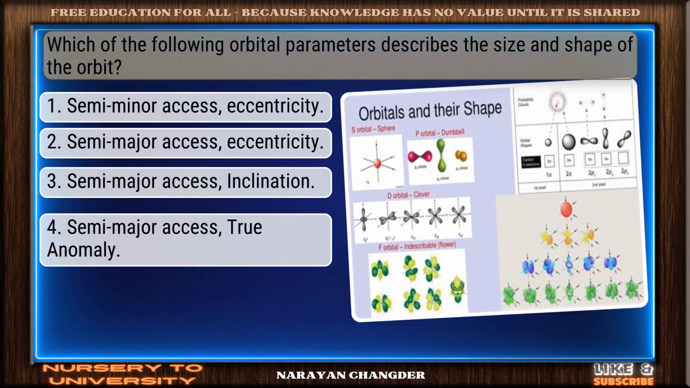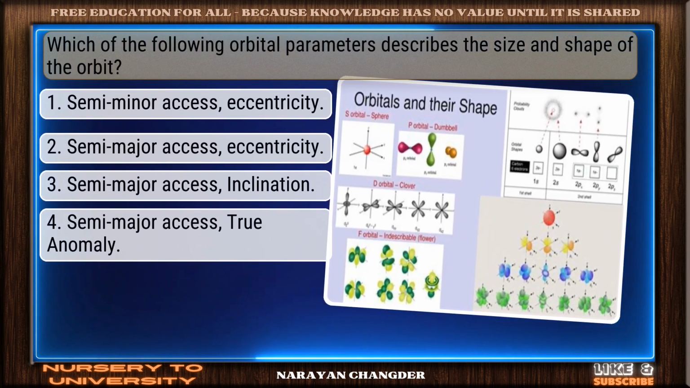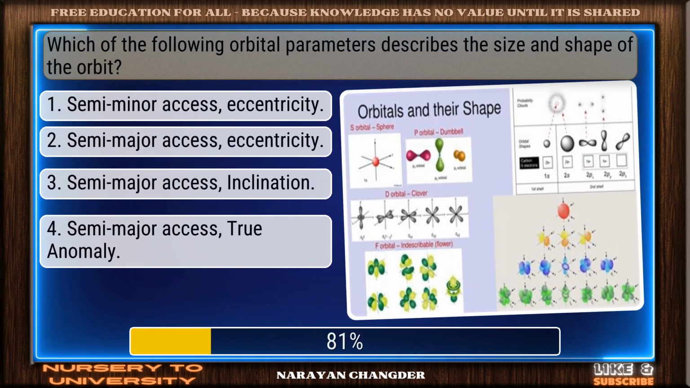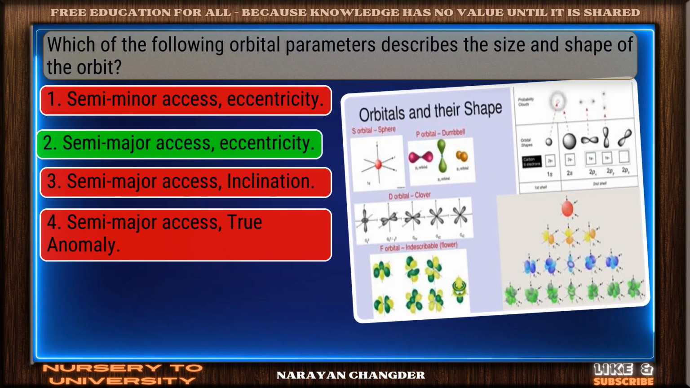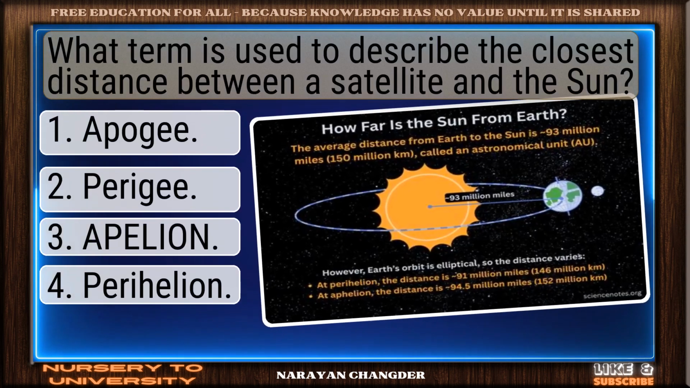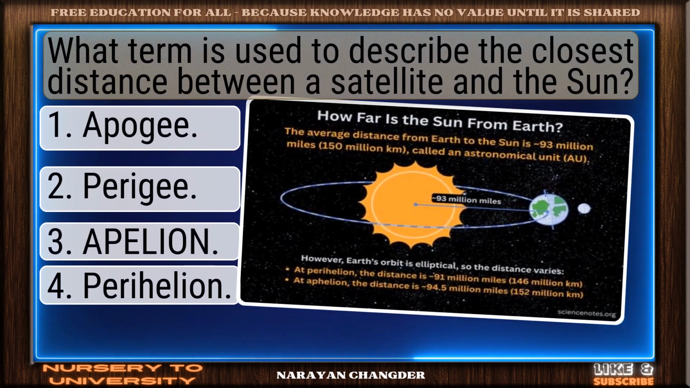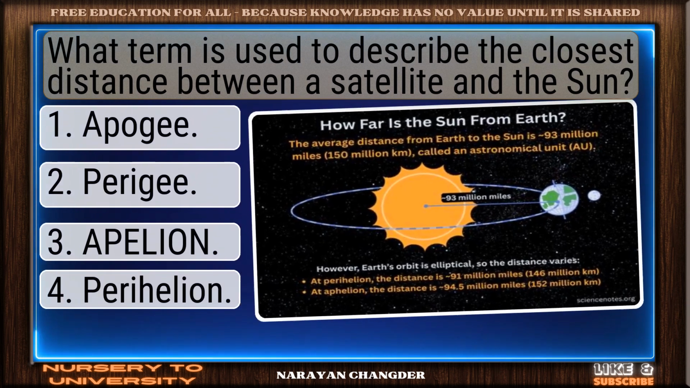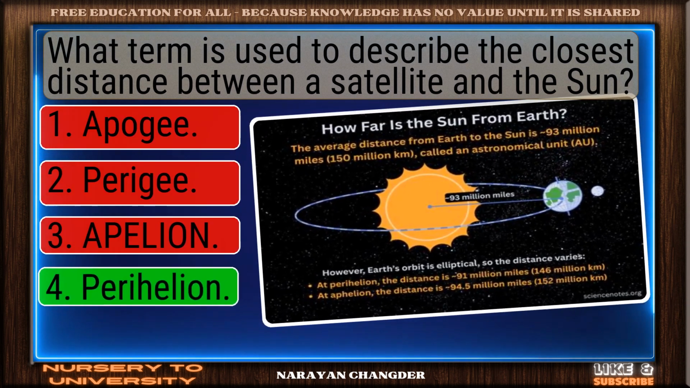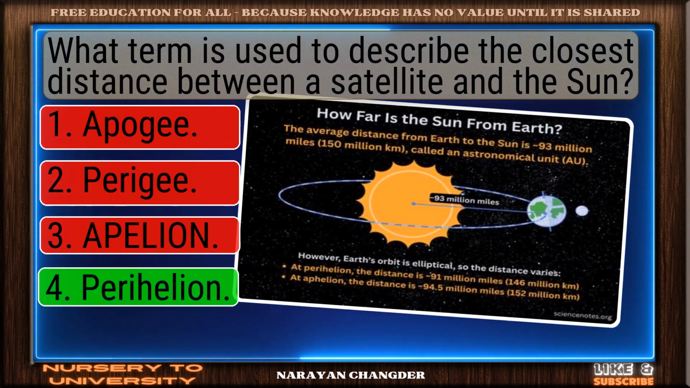Which of the following orbital parameters describes the size and shape of the orbit? Nice work. You chose semi-major axis, eccentricity, and it is correct. What term is used to describe the closest distance between a satellite and the Sun? Perfect. Perihelion is the correct choice.